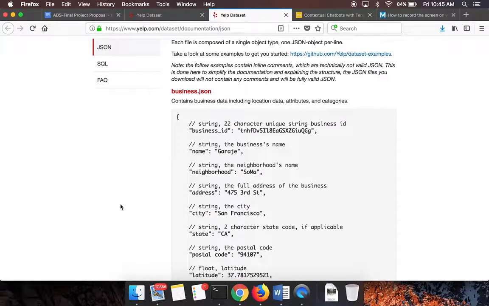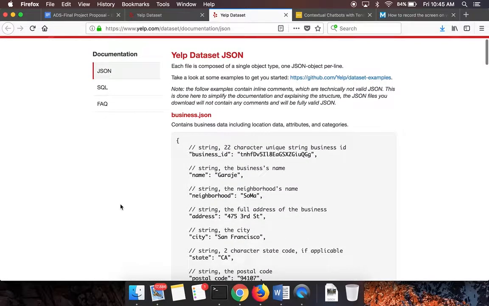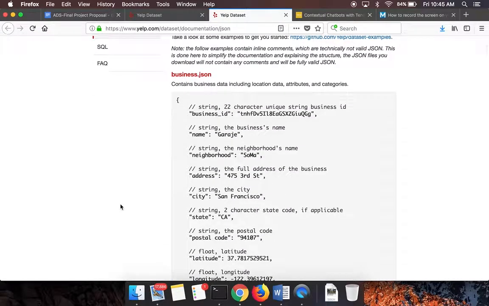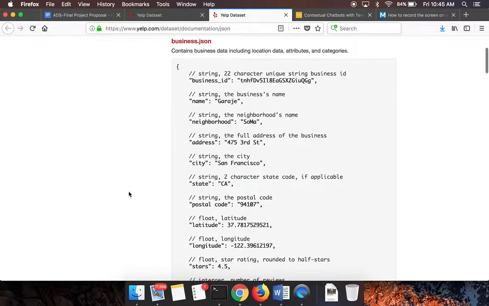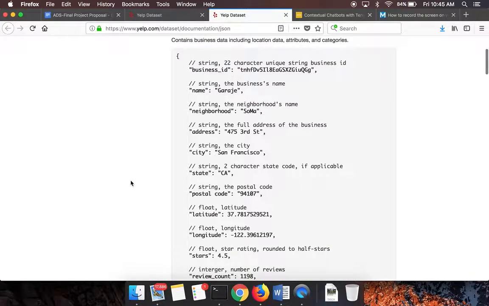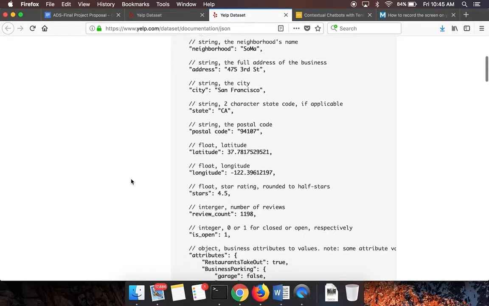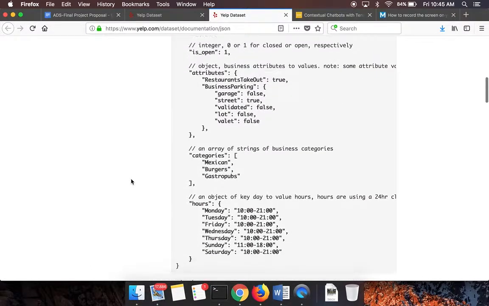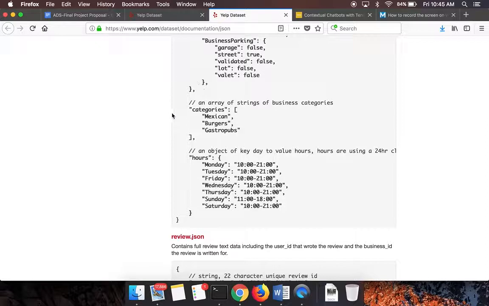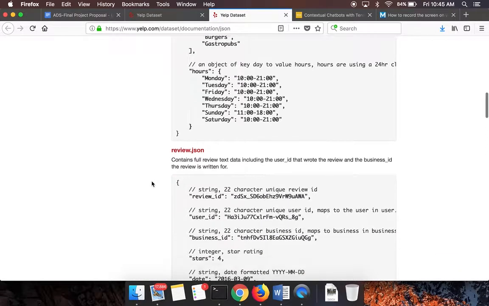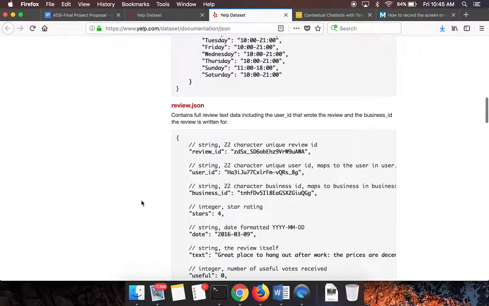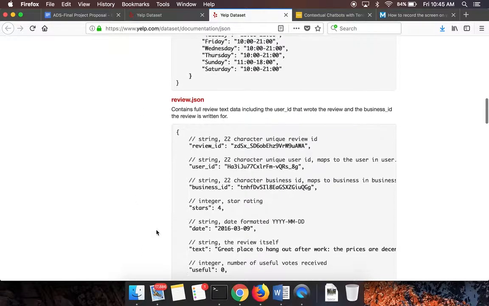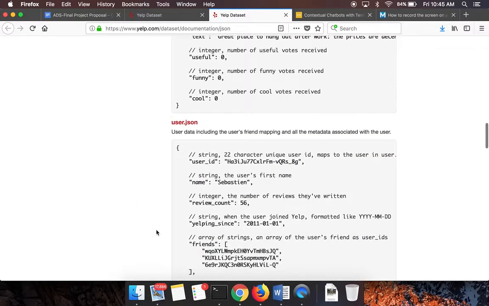It provides different information about local businesses. Some of the information that we have available is business related information. If it's a restaurant, you would get the name of the restaurant, the address, city, state, where it is located, its average rating, and what categories it is classified into. You would also have reviews associated with those businesses, posted by users.